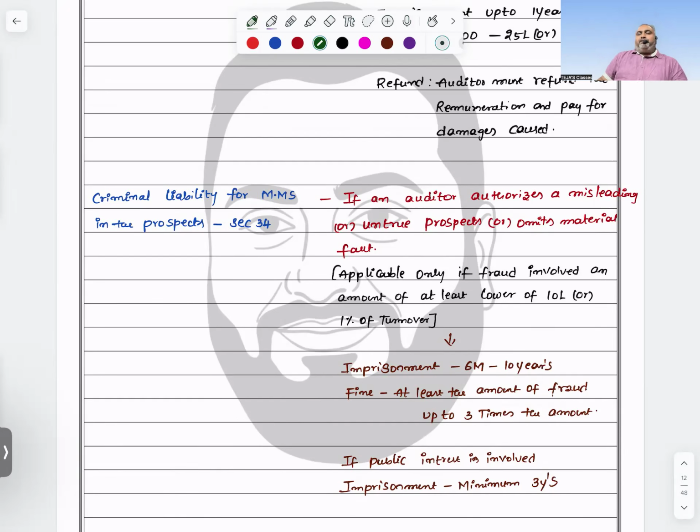Okay. If you are involved in that, the imprisonment is minimum 6 months, maximum 10 years. Then you may forget about all the provisions you have done. A 10-year ban on you means fine of at least the amount of fraud as a minimum, and maximum up to 3 times the fraud amount they can also charge. In case public interest was affected because of this, then imprisonment will be minimum 3 years, not 6 months, maximum 10 years. Depending upon the court, they will decide. These are the points.